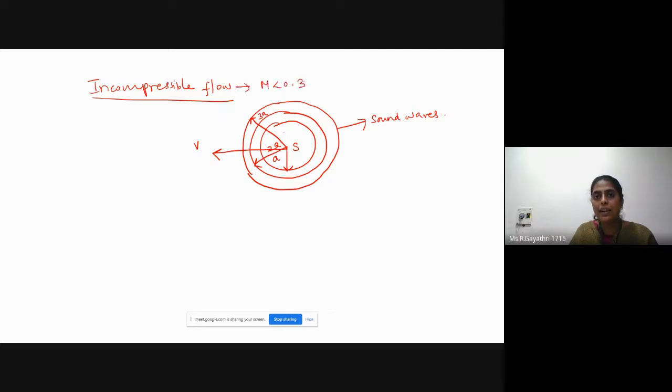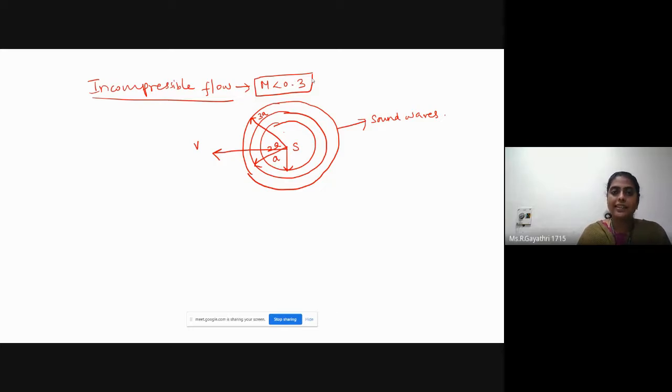If Mach number is less than 0.3, we can call the flow as incompressible flow. Please note it down. Whenever the liquid is under more than 1000 bar, it will become compressible fluid. But all gases, including air, can be considered as compressible fluids.